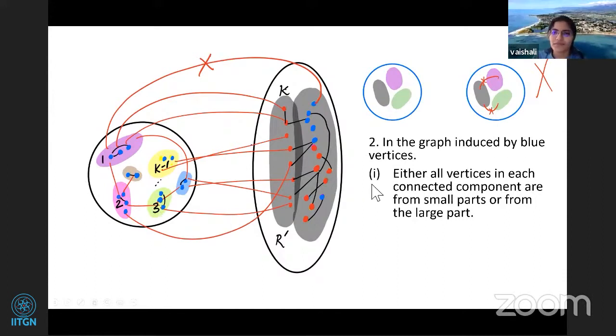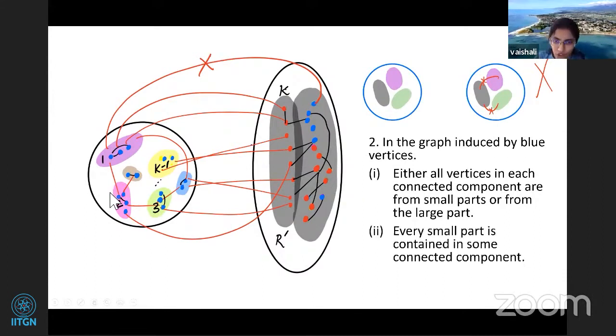Now the second property is that every small part is contained in some connected component. Why is this so? Because this is a cut, right? Now if you look at these blue vertices in one component, they have to be connected, because we have a k-cut, and every part in this k-cut is connected, right? So if you look at the graph induced by blue vertices, all the vertices in the same part will be in the same connected component, right?